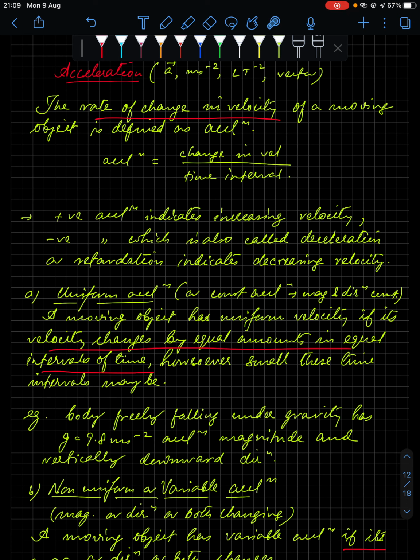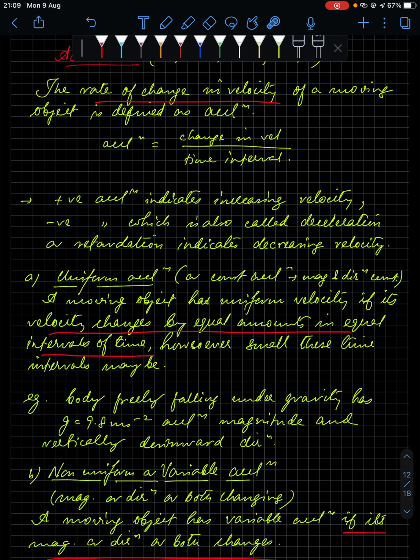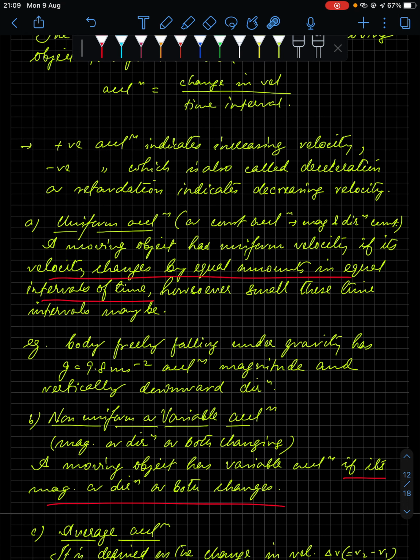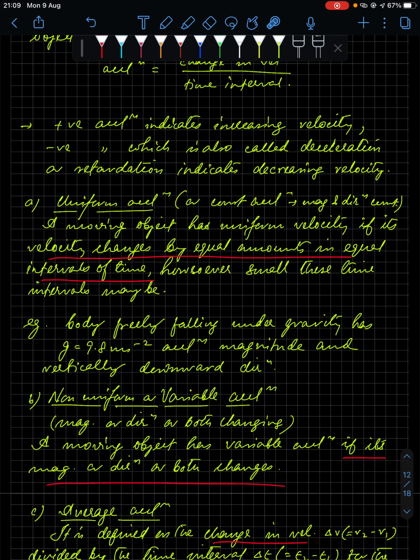Now after this we have acceleration. Acceleration is the rate of change in velocity. So change in velocity divided by time interval is your acceleration. Positive acceleration indicates increasing velocity, negative acceleration indicates deceleration. That means the velocity will decrease. It is also known as retardation.